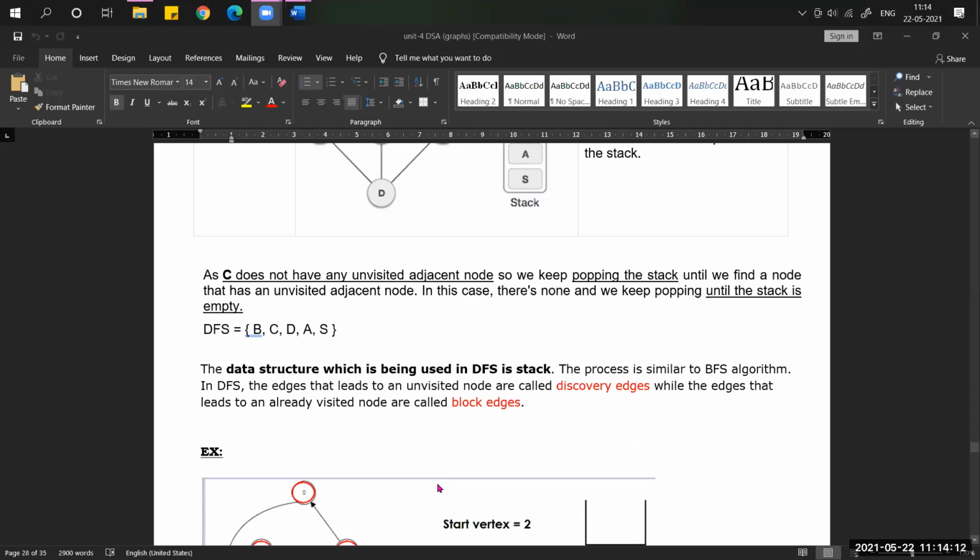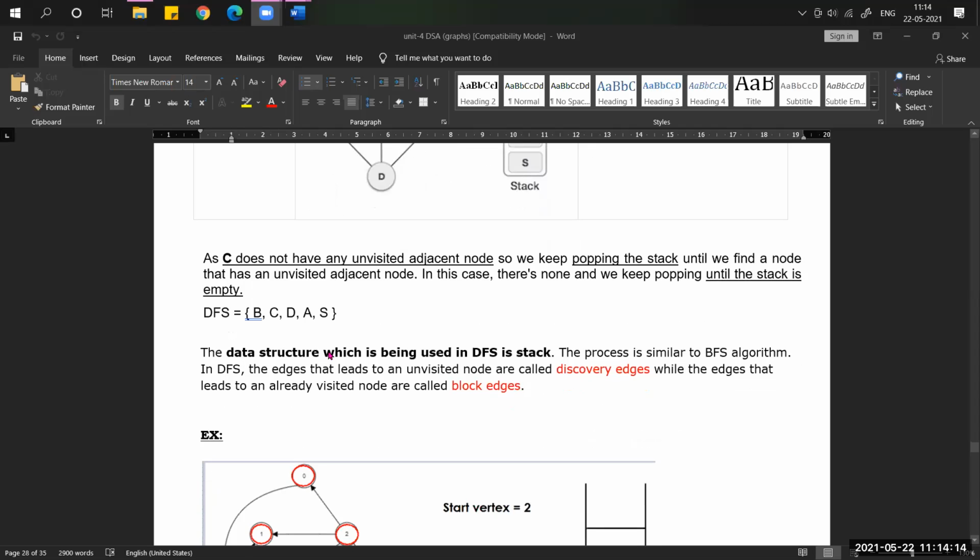And one more point you have to remember: the edges that lead to unvisited nodes are called discovery edges. The edges to vertices which are already visited are called back edges. It's not important, but just remember these terms: discovery edges and back edges.